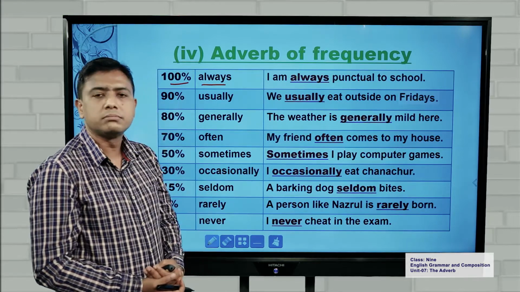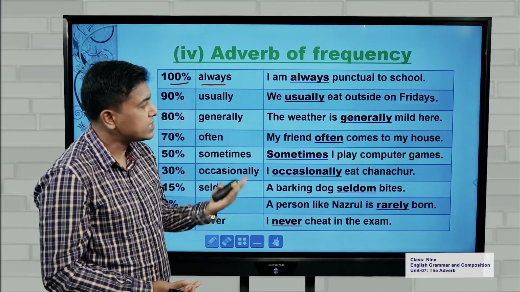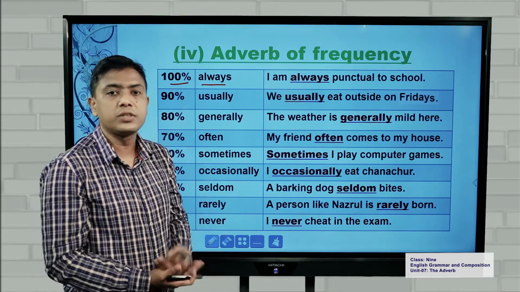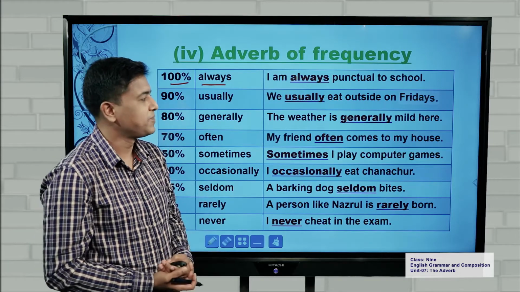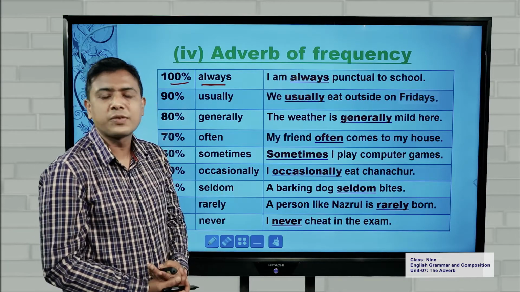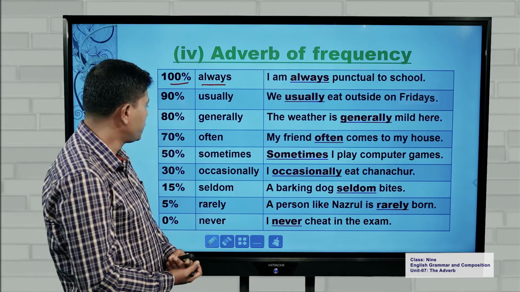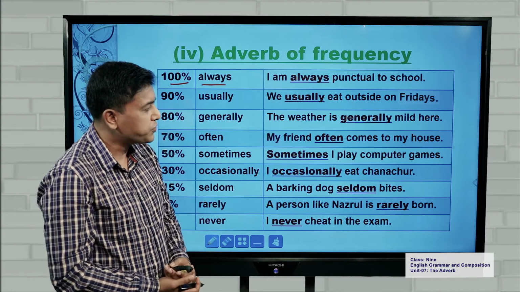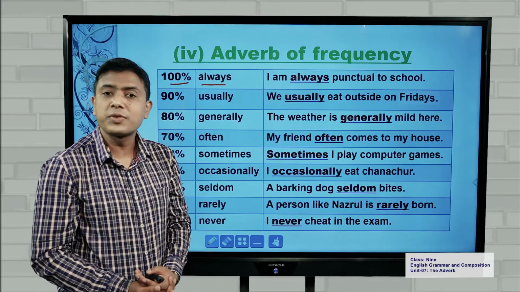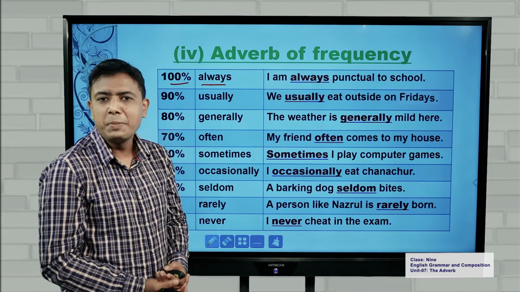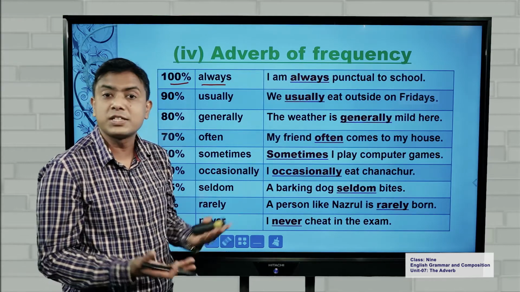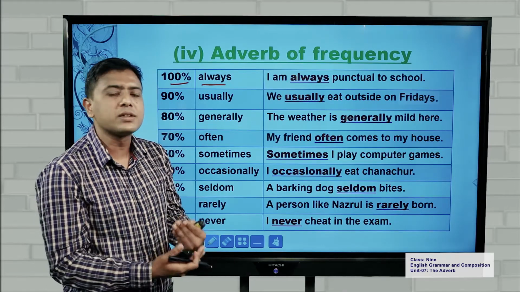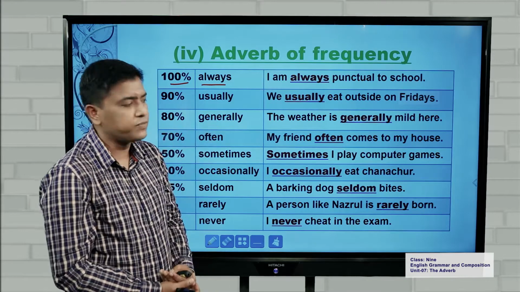Third one, generally, maybe 80%. So if I say the weather is generally mild here, it means most of the time of the year, the weather is mild. So generally is a wonderful use of an adverb of frequency. Fourth one, often can be said 70% of the time. So if you say my friend often comes to my house, it means your friend comes to your house most of the time. Maybe out of 7 days, he comes to your house at least 5 days. So this is how, if you want to talk about the frequency of an action, you use these adverbs.